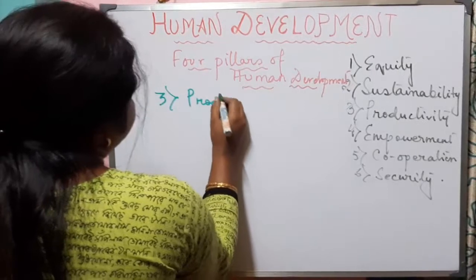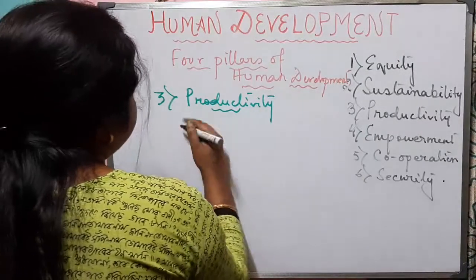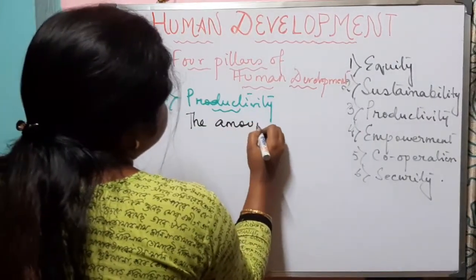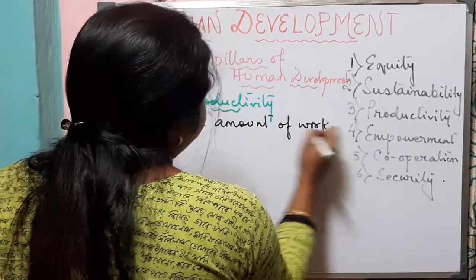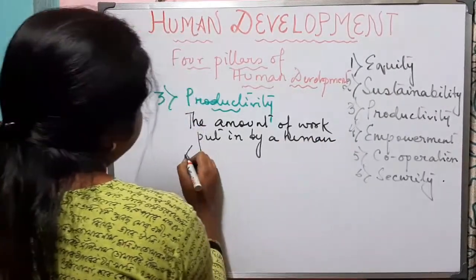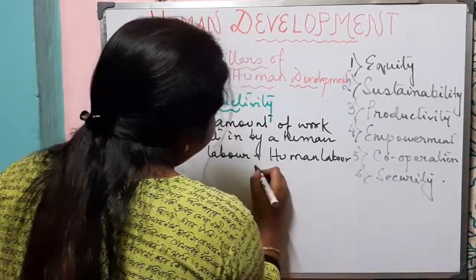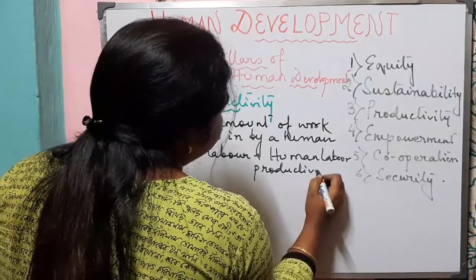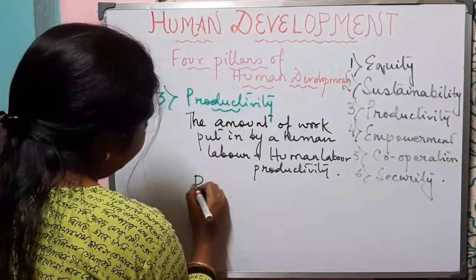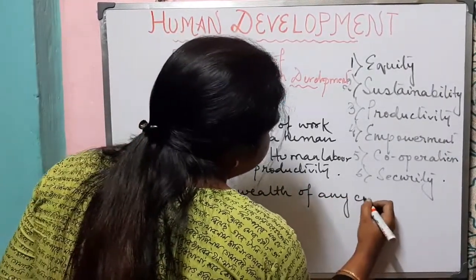to achieve sustainable human development. The next pillar is productivity. What does productivity mean? It means the amount of work put in by human labor. That means it refers to human labor productivity. We have learned in the earlier chapters how people are the real wealth of any country.